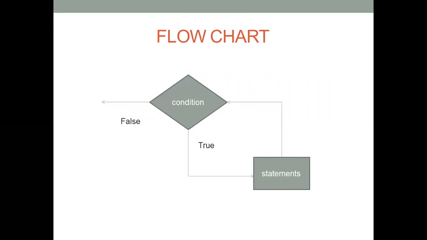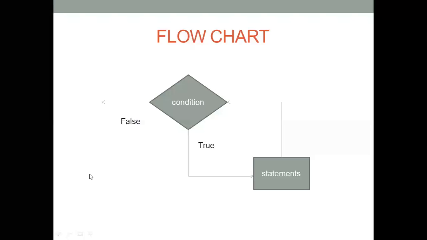Now, this is a flowchart of looping or iteration. It means this is the condition. If the condition is true, this statement will execute.